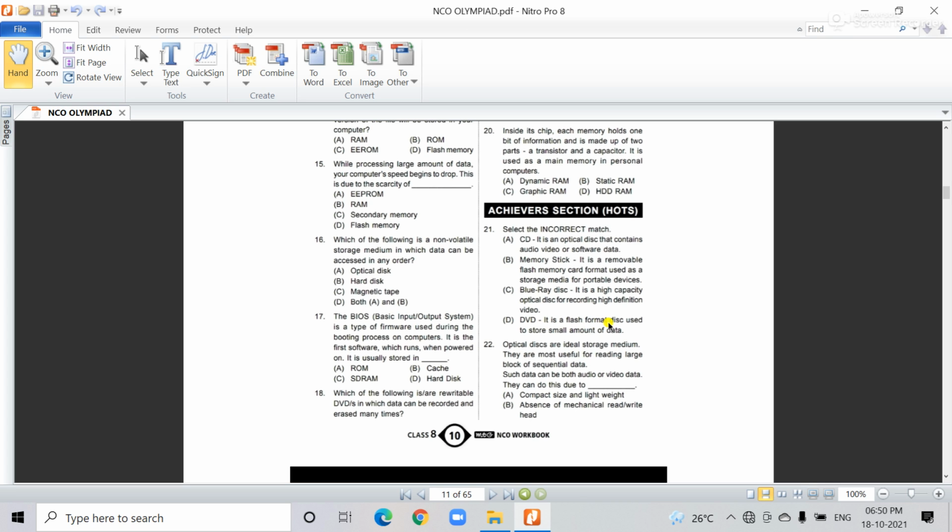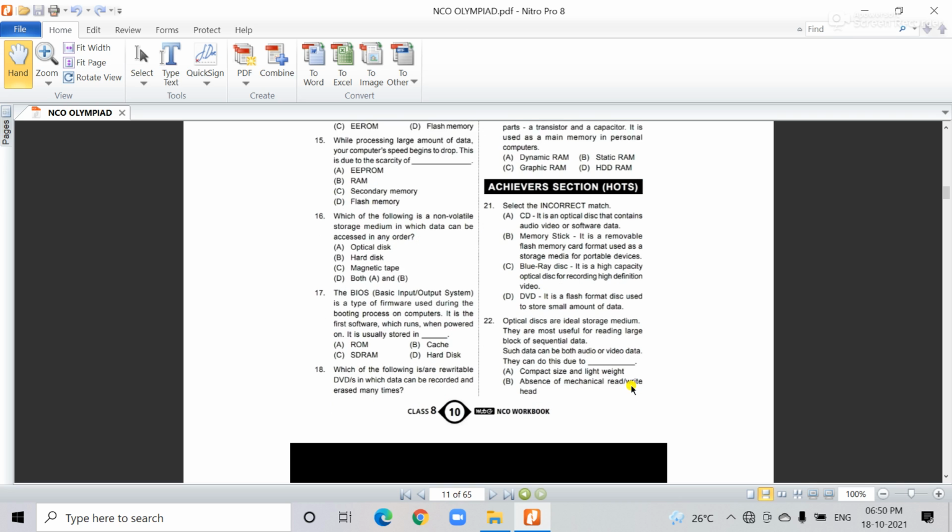Next, 22nd question. Optical discs are ideal storage media. They are the most useful for reading large blocks of sequential data. Such data can be both audio or video data.